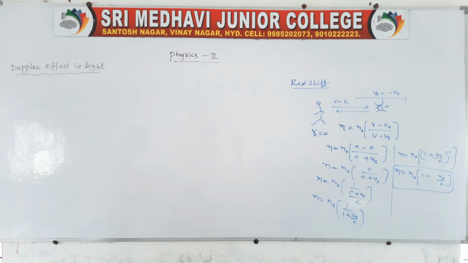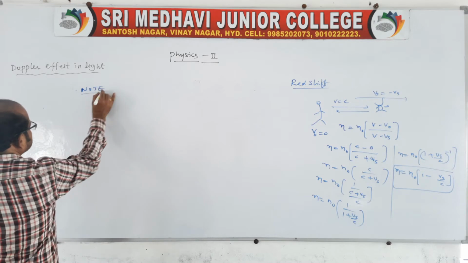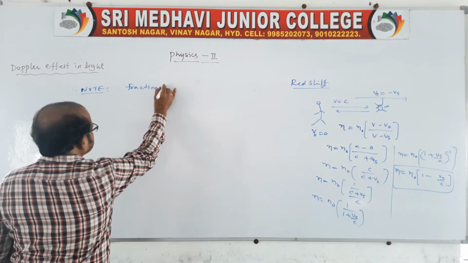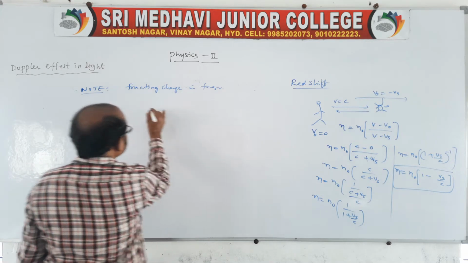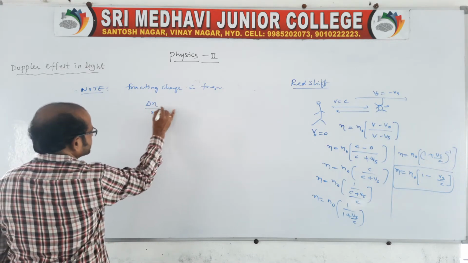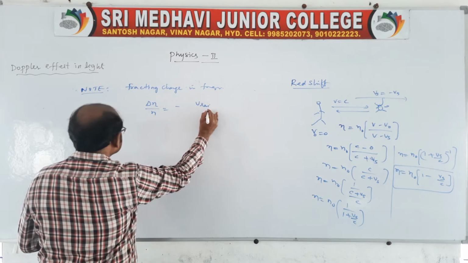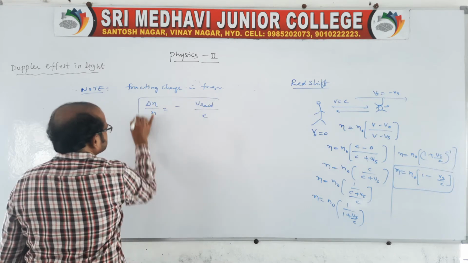Note, for problems a fractional change in frequency is required. The apparent change in frequency is delta n by n is equal to minus V radial by C. Sir, what is V radial?